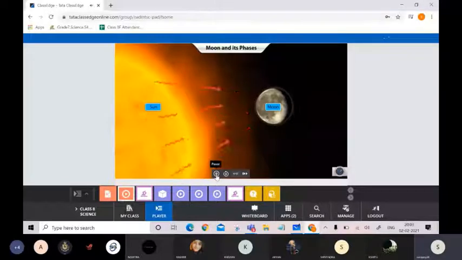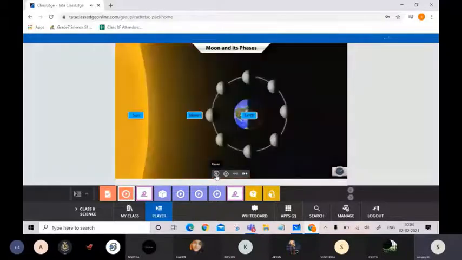Okay, let us see why the moon looks different on different days. This is how the moon would look from outer space. If here is the sun, this is the moon, and this is the earth, the sunlight falling on the surface of the moon, that much surface is visible to us. We have not seen the back portion of the moon because only half of the moon gets the sunlight.